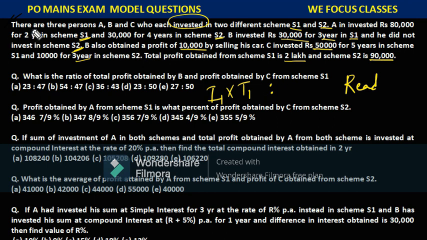So the data is very simple once you understand the concept of investment, time period and profit. What is given? Profit is given. Investment is given. Time period is also given. Once it flashes in your mind that the ratio of investment into time will give us the profit ratio, you will come to know the profit of A, the profit of B, the profit of C, and what can be expected in the exam. These things will come into your mind. Okay, let's see how we solve this problem.